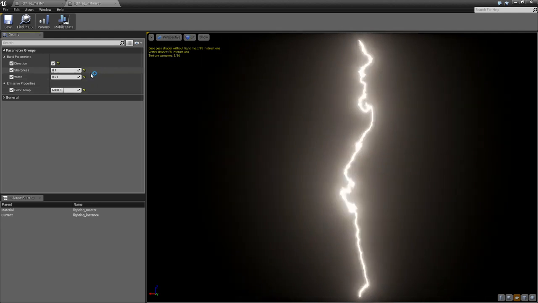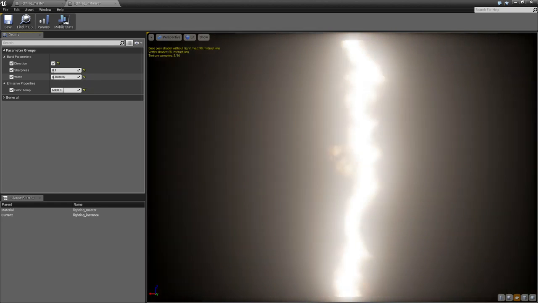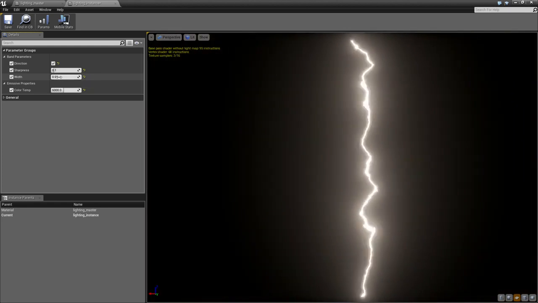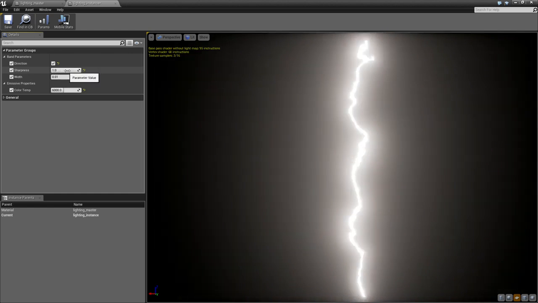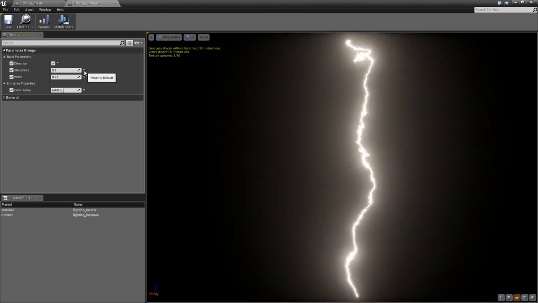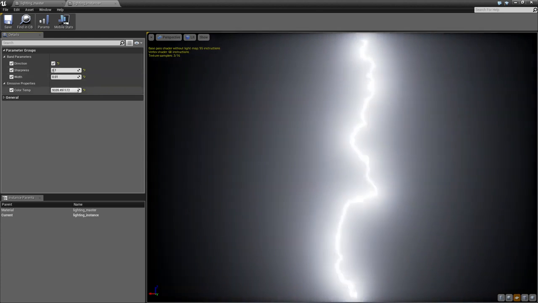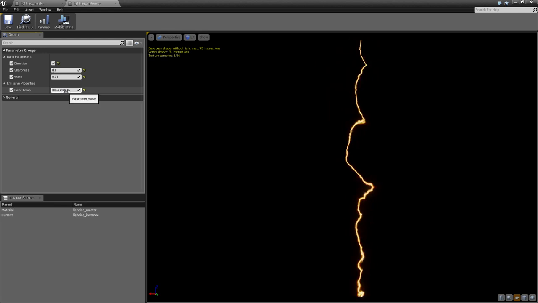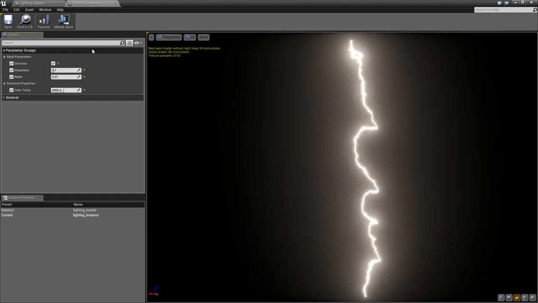Okay, so let's see. I can procedurally change the width. Okay, that's more like a fire column than a lightning bolt, so probably best to keep it thin. The sharpness can be adjusted if you want more crisp or sharp bolts. I like semi-crisp. I mean, not too sharp. Adjust the color temperature. That's sort of a fire. The good middle ground is about 6,000 or so.